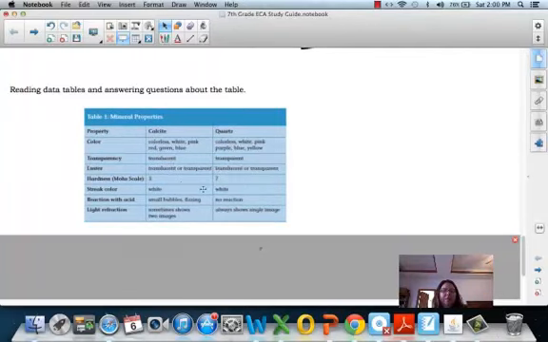White and white, nope. Okay, here's a difference. On Mohs hardness scale, this is a hardness of 3. This is a hardness of 7. Okay, that's significantly different. So that's going to be good evidence to help us know if we do this hardness test. If it's a 3 or around a 3, it's calcite. If it's a 7 or around a 7, it's quartz. Same with reaction with acid. If it bubbles or fizzes, it's calcite. If there's no reaction, it's quartz. And then finally, light refraction, again, sometimes shows 2 images, always shows a single image. There's a difference. Those are good data. This, not so good.